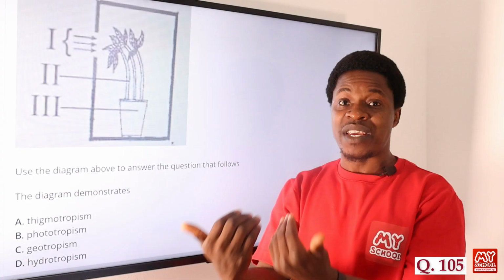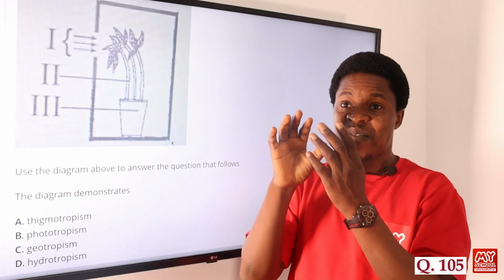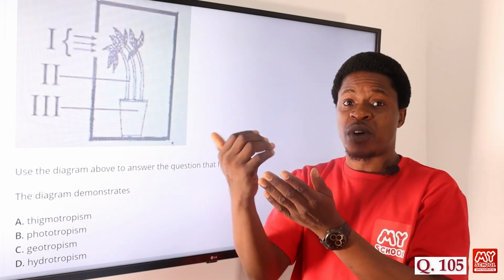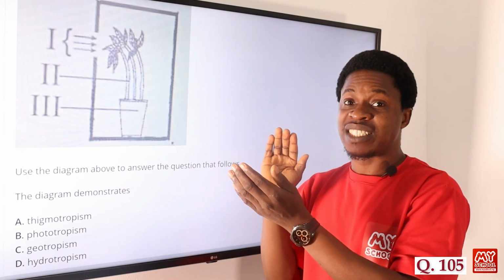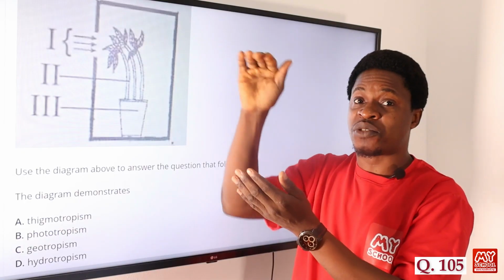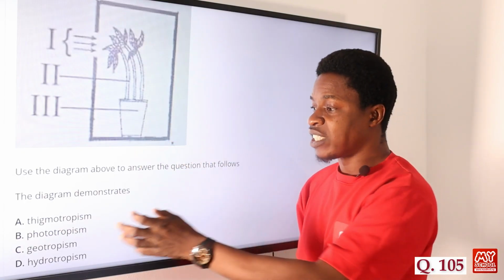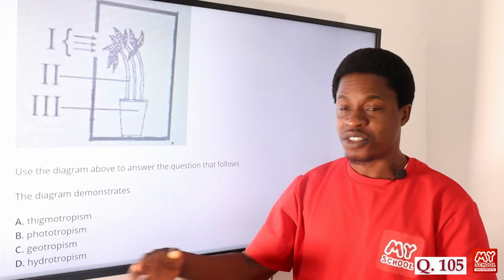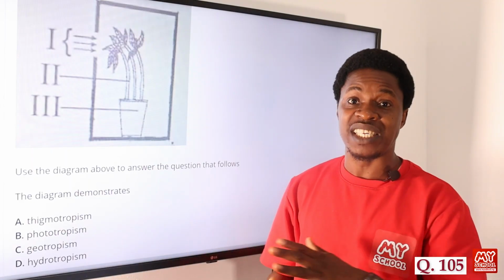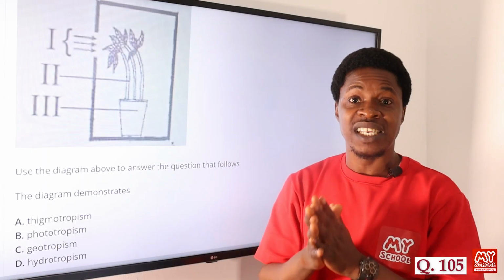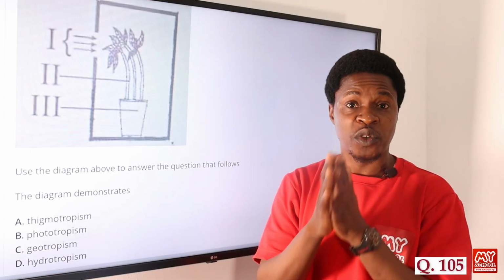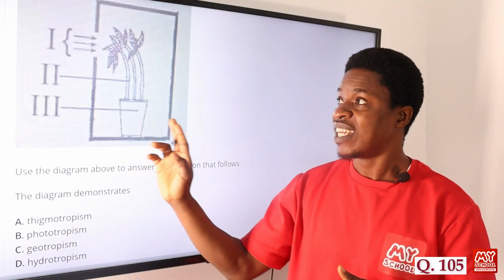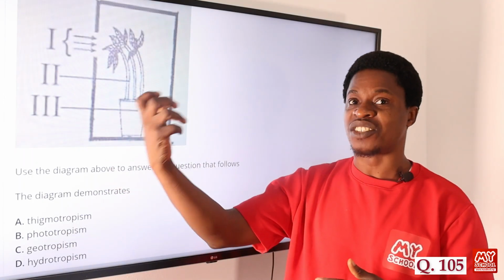There's light coming in, maybe through a space, and as it comes in, you see the plant tending towards that direction where light is coming from. That is phototropism. It's a directional growth movement also, because the plant needs sunlight for photosynthesis to manufacture its own food.